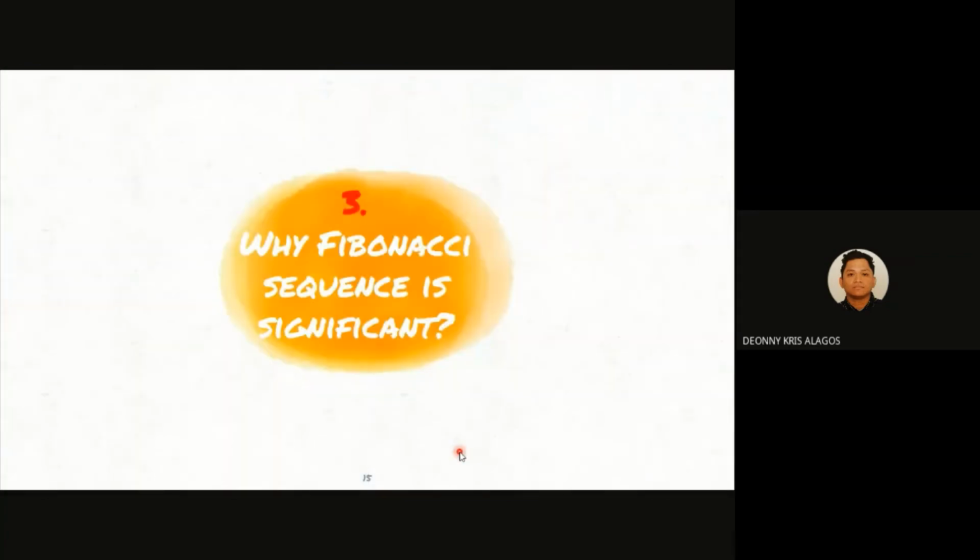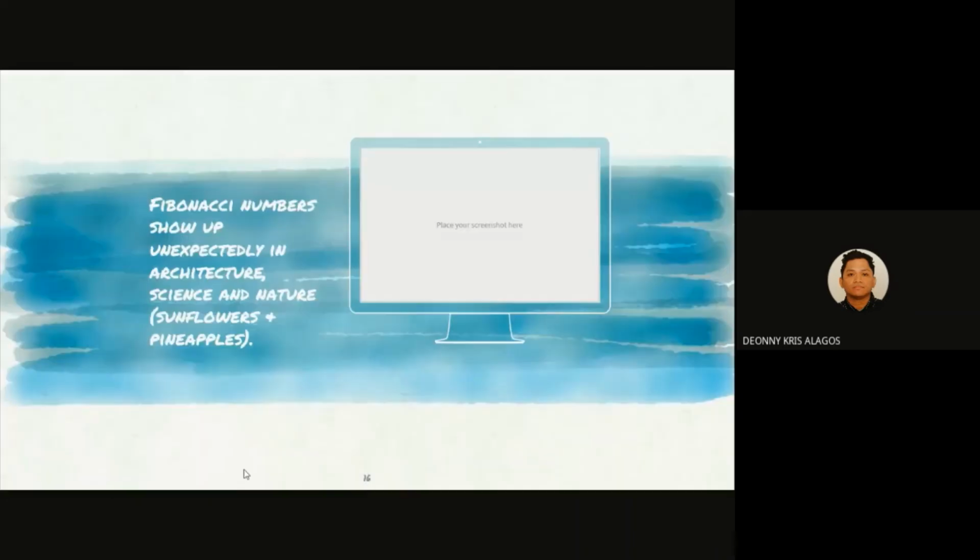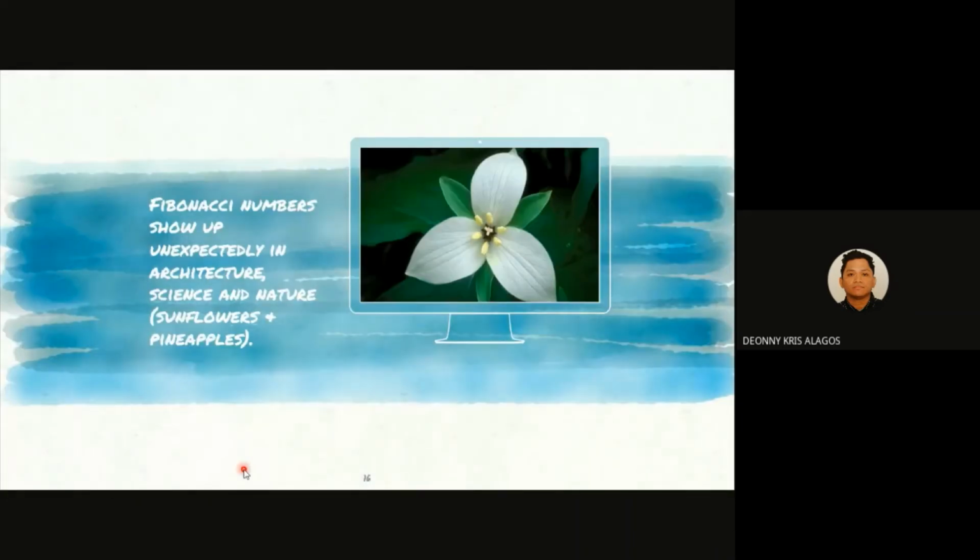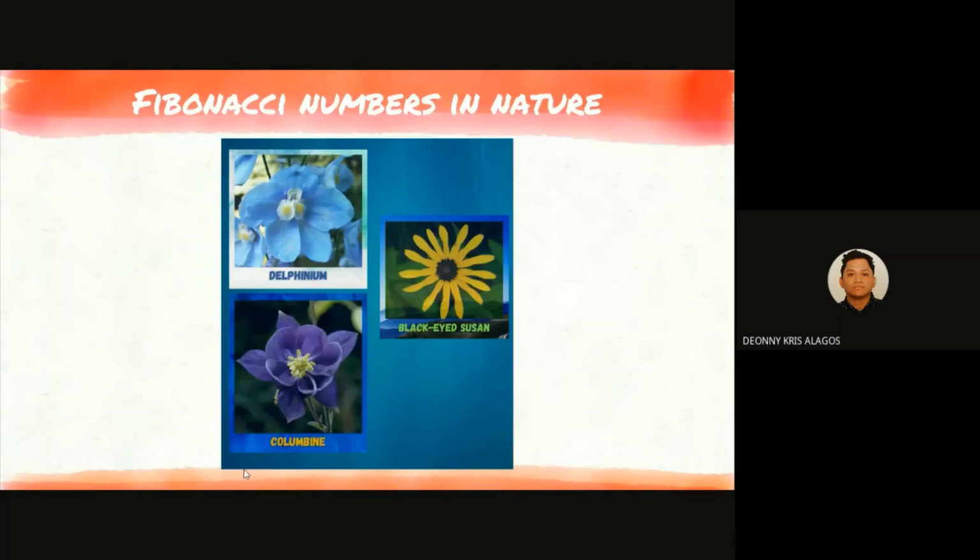Lastly, we will answer the final question: why the Fibonacci sequence? Fibonacci numbers show up unexpectedly in architecture, science, and nature, such as sunflowers and pineapples. Here is a montage of three flowers showing Fibonacci numbers that can be found in nature.